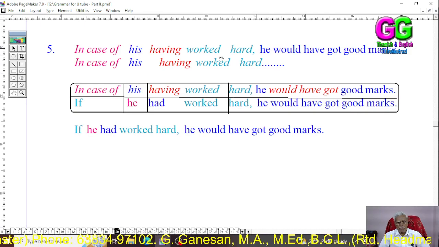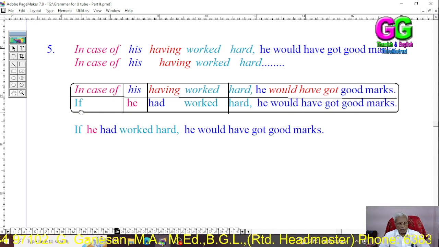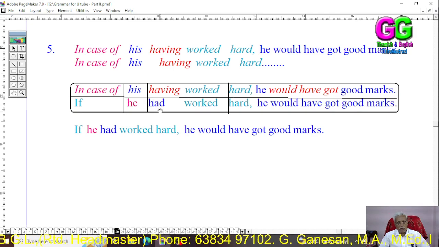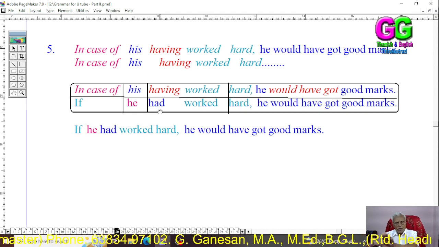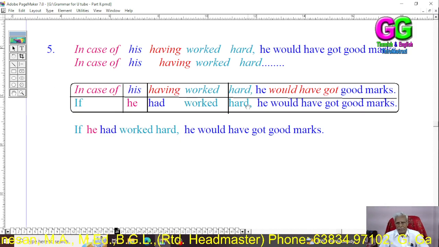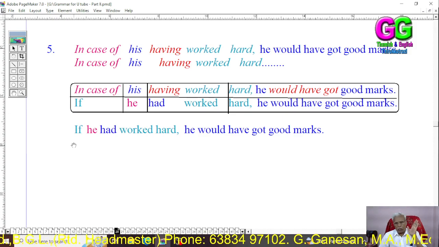In case of his having worked hard, he would have got good marks. In case of is replaced by the conjunction if, the subject is he, and having has been changed into had. Then everything else is kept as it is. If he had worked hard, he would have got good marks.